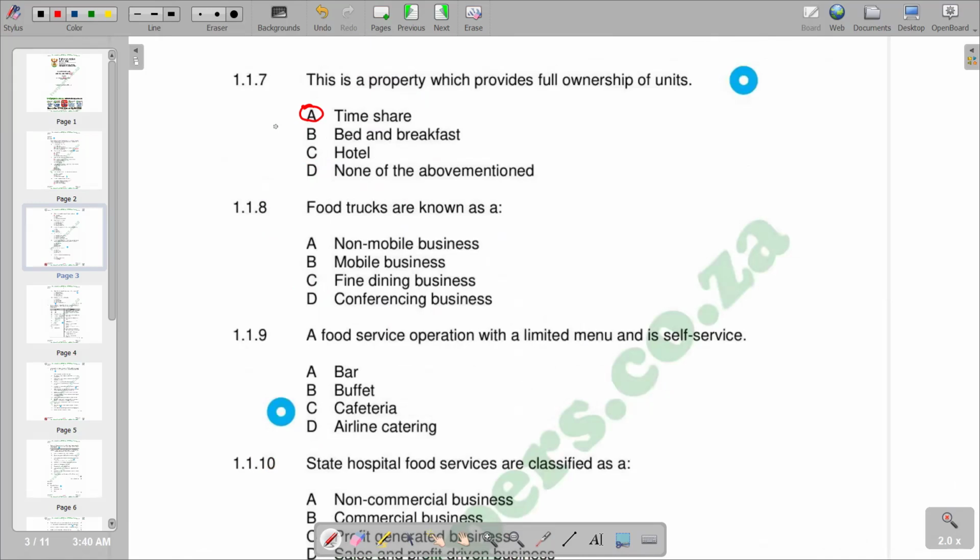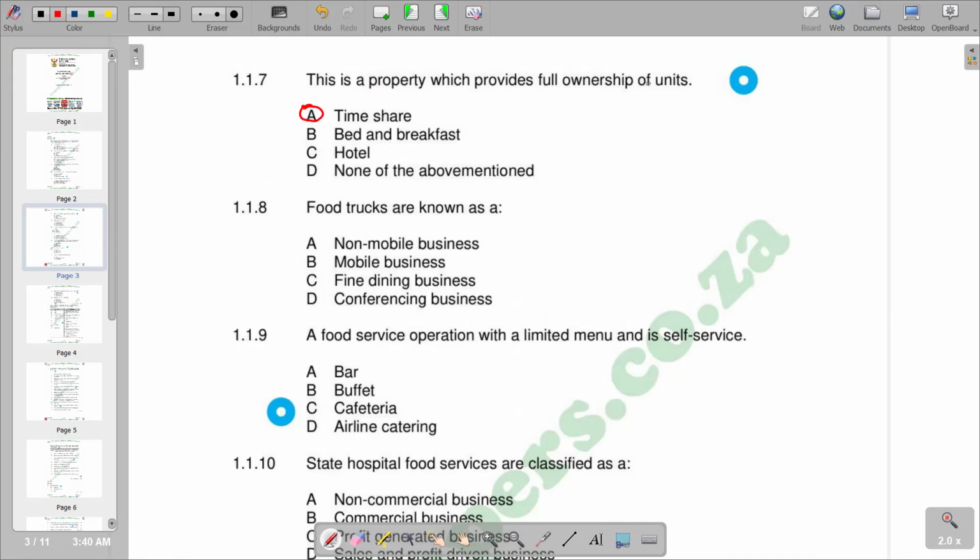A timeshare is defined as a holiday or real estate property shared by multiple owners. It consists of a divided form of ownership in which multiple parties hold rights to use a property.